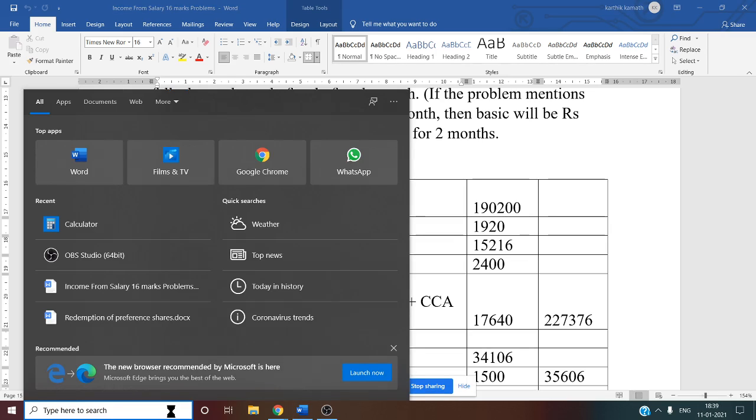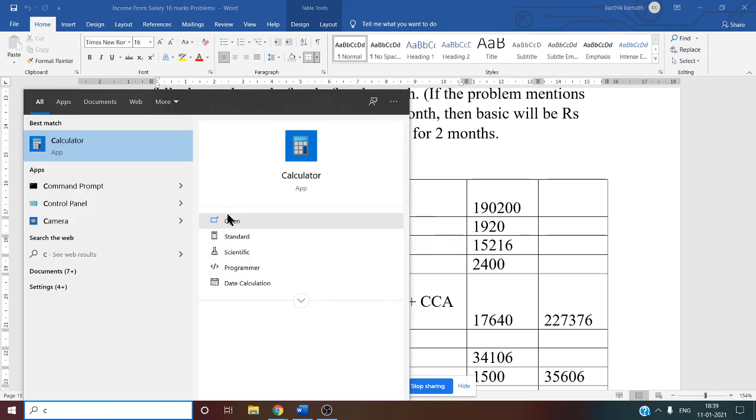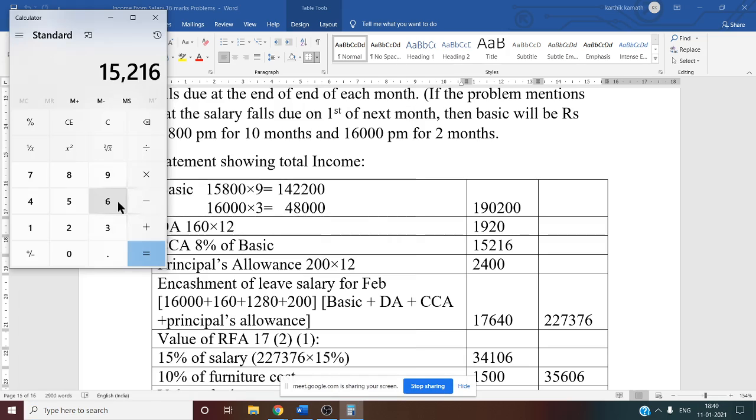So total CCA is 15,216, isn't it? That is for 1 year. Divided by 12, that is 1,268. So 1,268 is our CCA. But here we got 1,280.